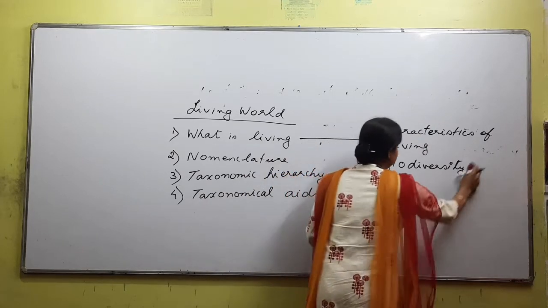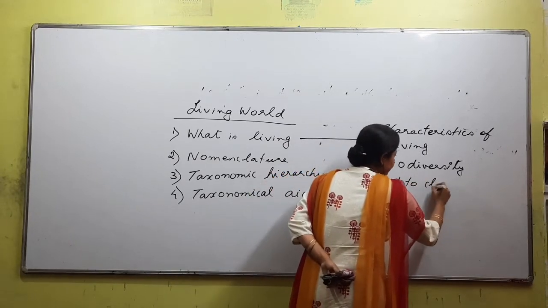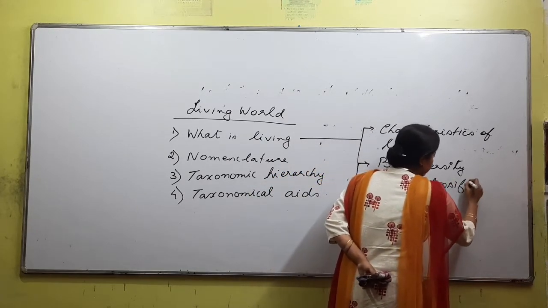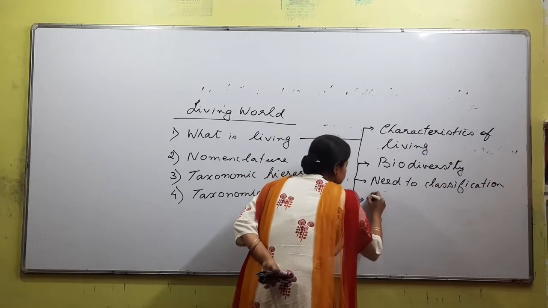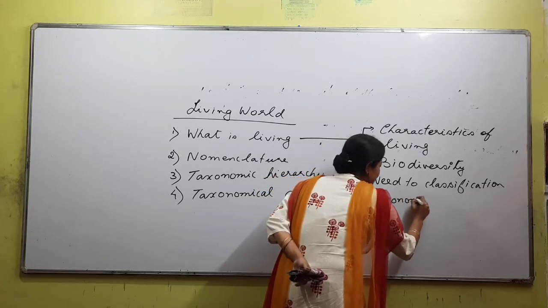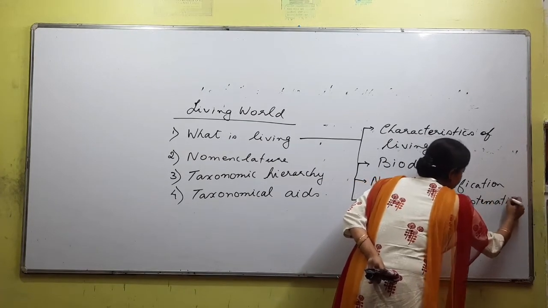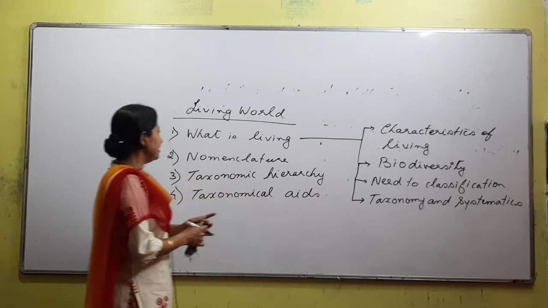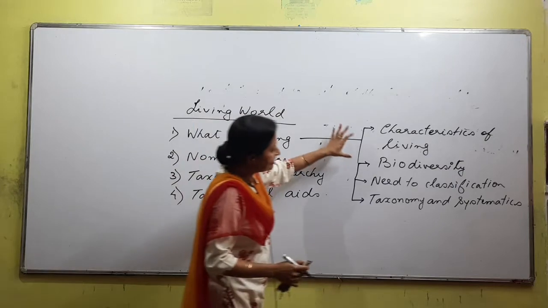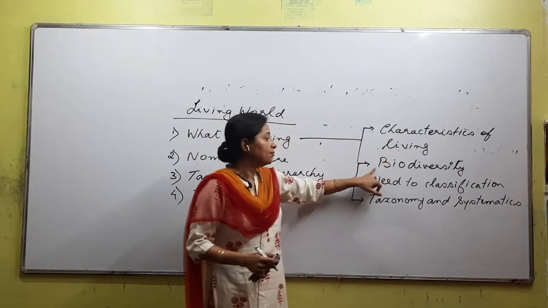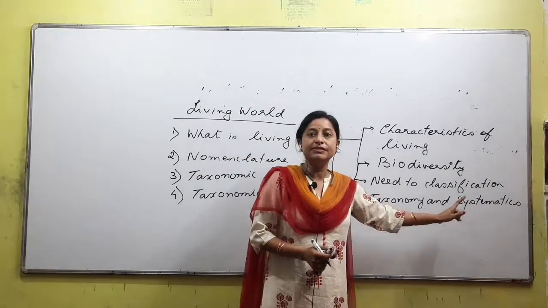Biodiversity, and the need for classification. So the living world is divided into several parts. First is what is living, these are the things that we have to study: characteristics of living, biodiversity, need for classification, why do we have to classify, and similarly two terms associated with that,